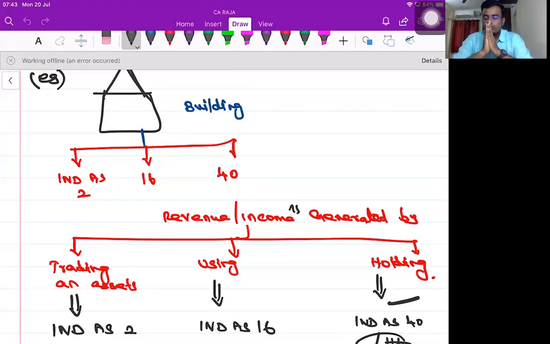Clear. So by looking at assets, you are not supposed to say that it will go to this standard, that standard, etc. The mobile phone is, for me, Ind AS 16, property, plant and equipment, because by using this mobile, I'm communicating with my clients. So by using this mobile, I'm in the position to generate an income. So it goes into PPE from my point of view.